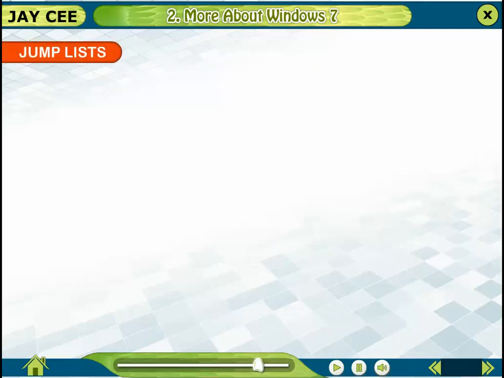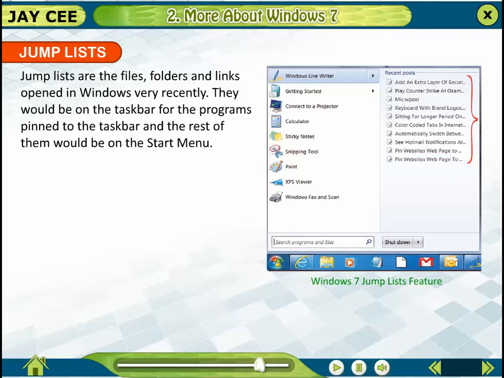Jump lists. Jump lists are the files, folders, and links opened in Windows very recently. They would be on the taskbar for the programs pinned to the taskbar, and the rest of them would be on the Start menu.